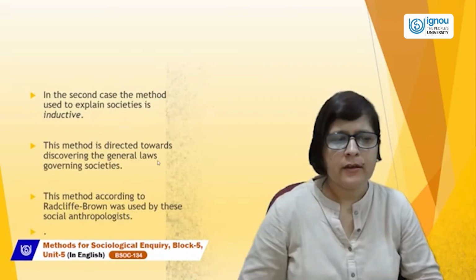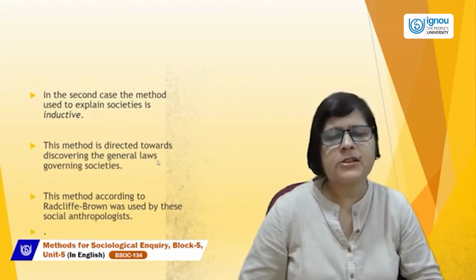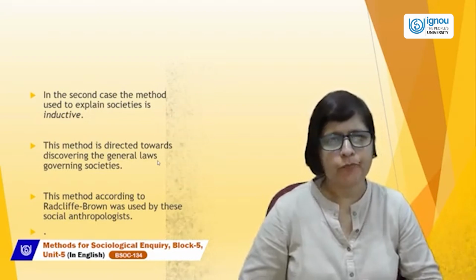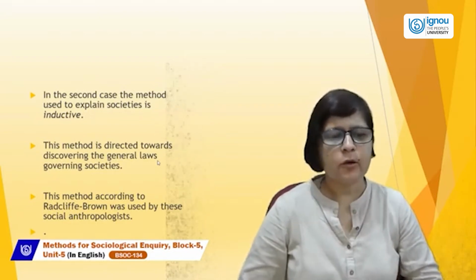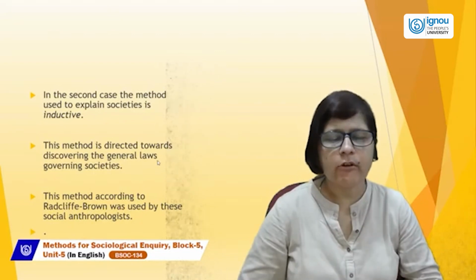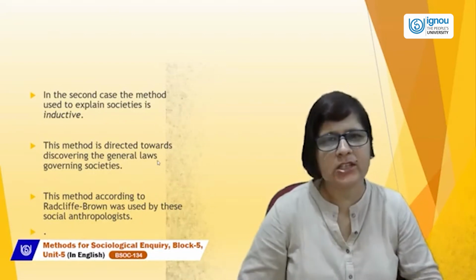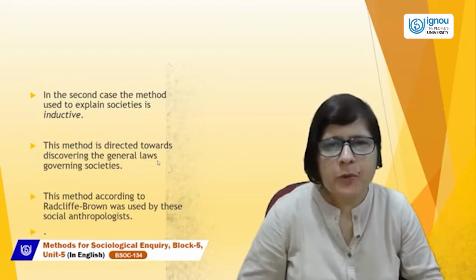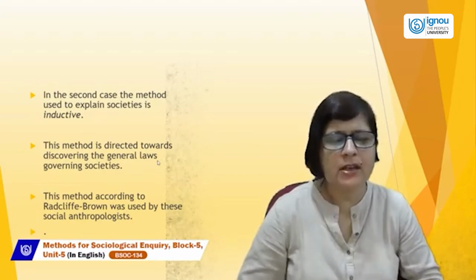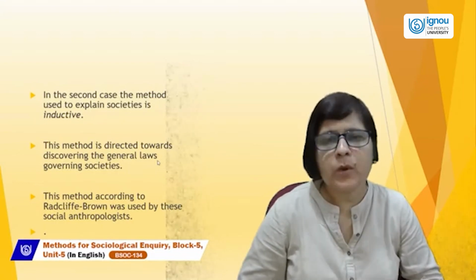The second case, the method used to explain society is inductive. The inductive method is directed towards discovering the general laws governing society. The inductive method tries to generalize the laws which govern society.